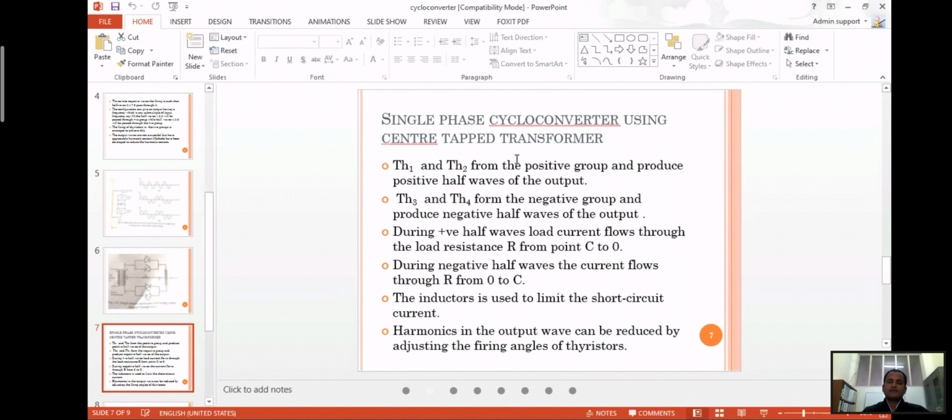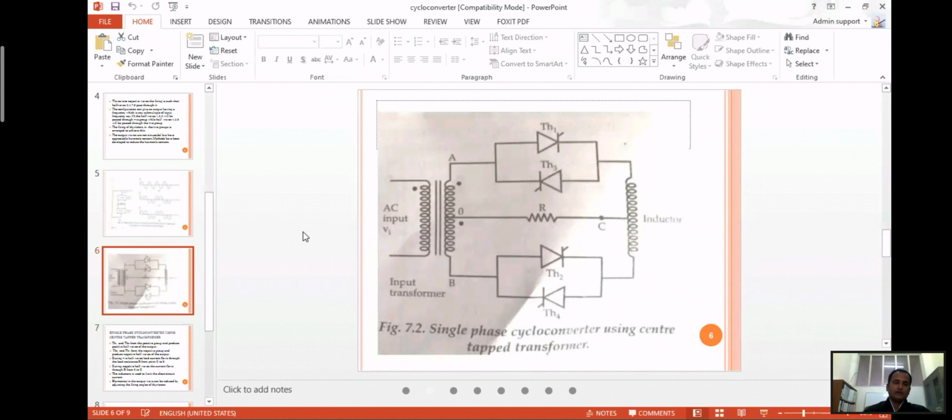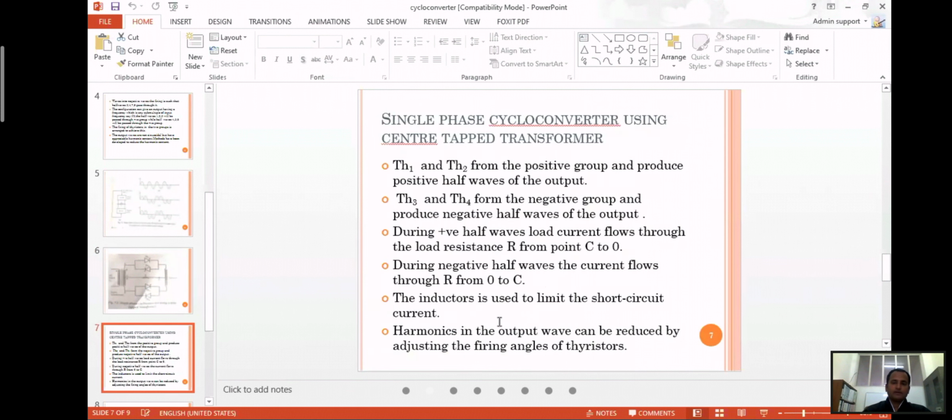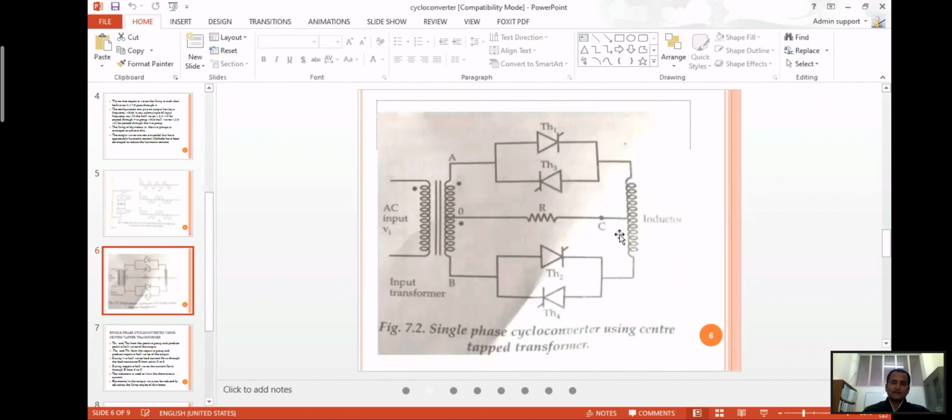During the positive half, current flows through the load resistance R from point C to O. During the negative group, it will flow from O to C. So why is this inductor used? This is to limit the short circuit current. So this inductor is used mainly to limit the short circuit current.